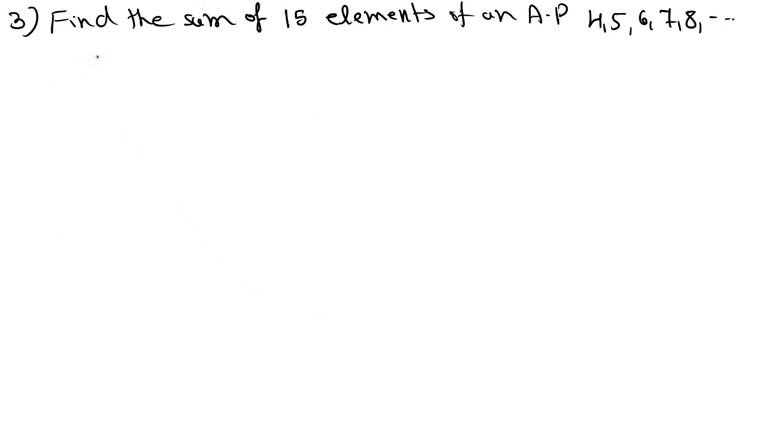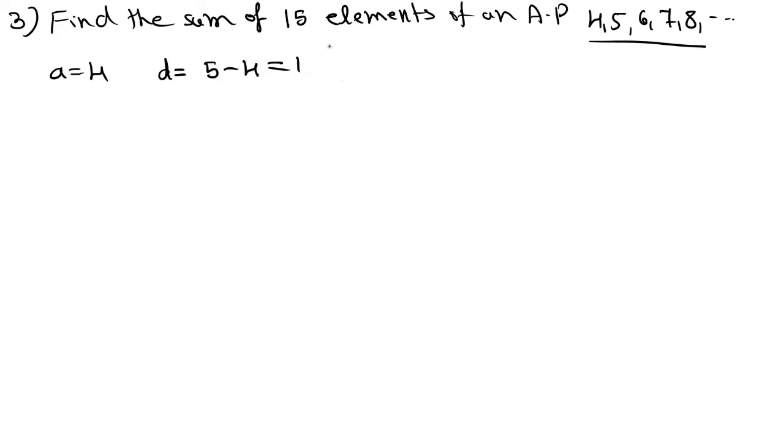See the next question. Find the sum of 15 elements of an AP: 4, 5, 6, 7, 8. The question is Sn, the sum of 15 elements, you need to calculate. Here, the value of a is 4 in the given sequence. The first term is 4. What is d? Common difference d is equal to 5 minus 4, which is equal to 1.